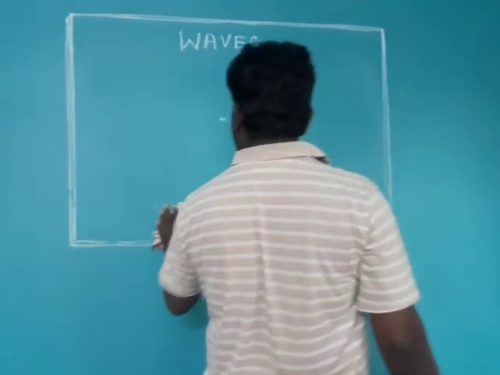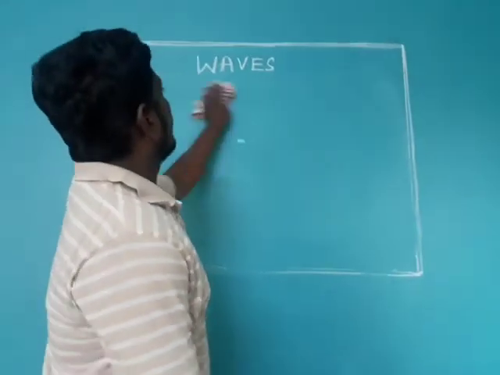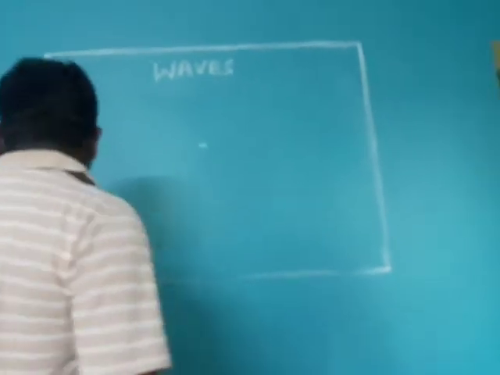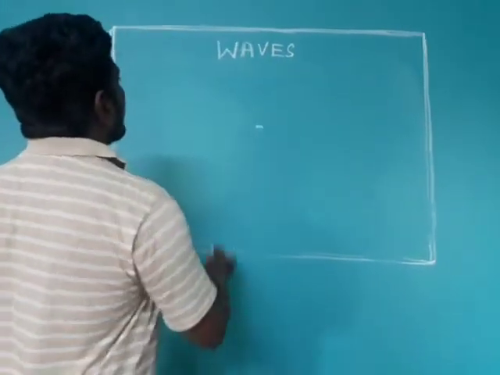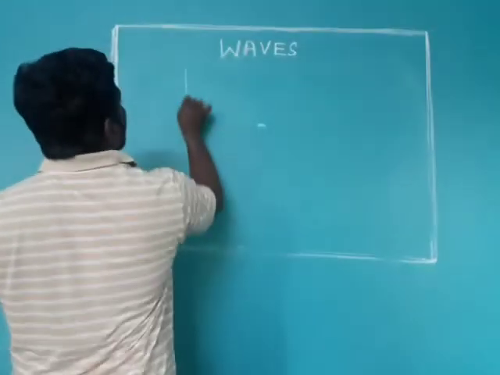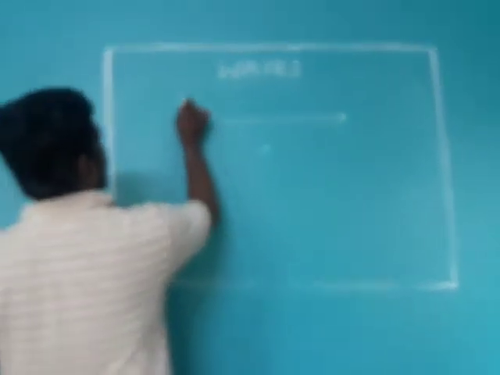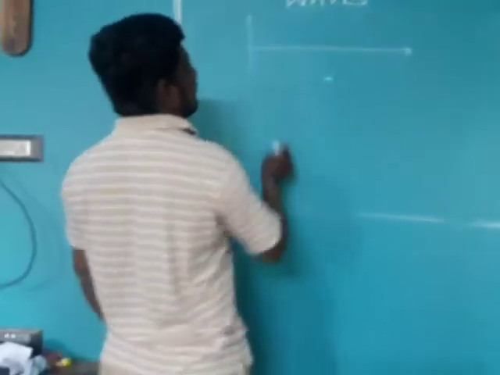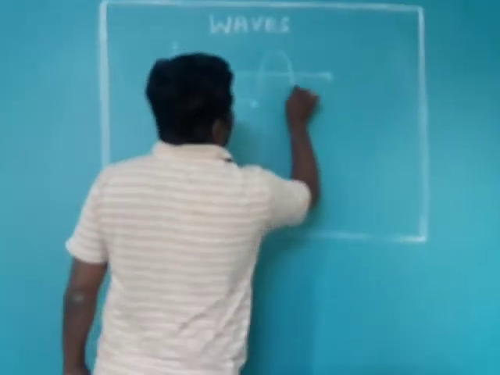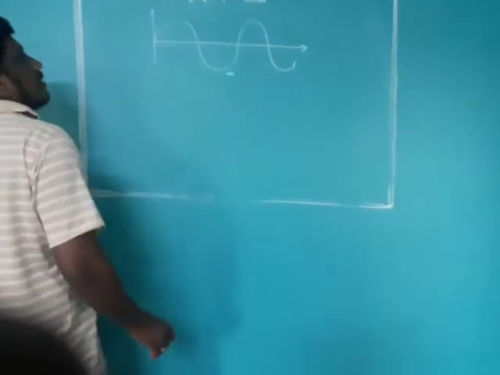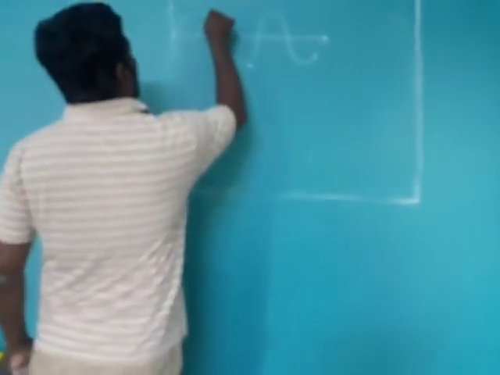This path difference and phase difference we will apply between two particles at the same position at different time values. This is the y-axis and this is the progressive wave, and I will take only that the x value is fixed.